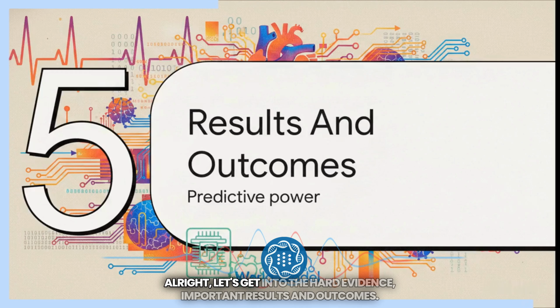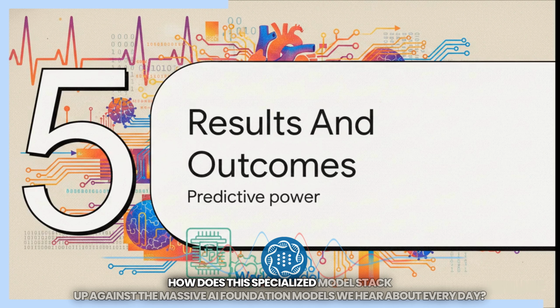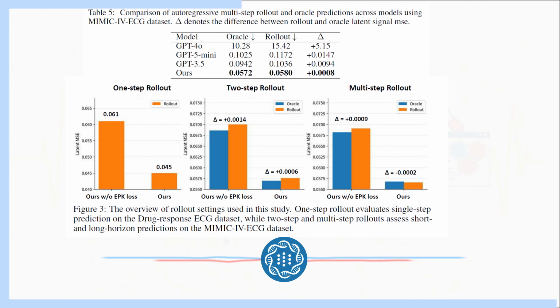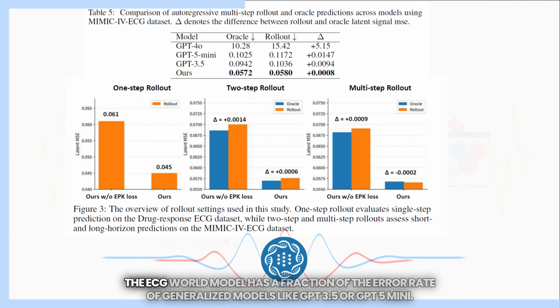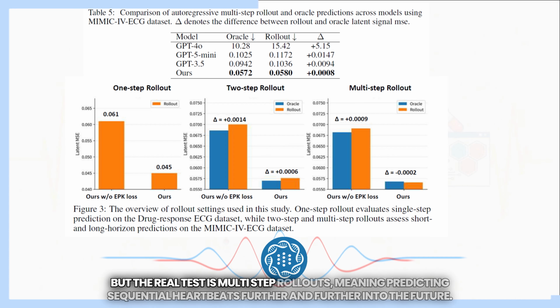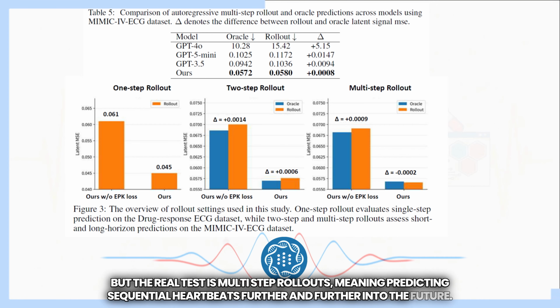All right, let's get into the hard evidence. Section 5, Important Results and Outcomes. How does this specialized model stack up against the massive AI foundation models we hear about every day? The divergence is actually pretty wild. Even on single-step predictions, the ECG world model has a fraction of the error rate of generalized models like GPT-3.5 or GPT-5 Mini. But the real test is multi-step rollouts, meaning predicting sequential heartbeats further and further into the future.